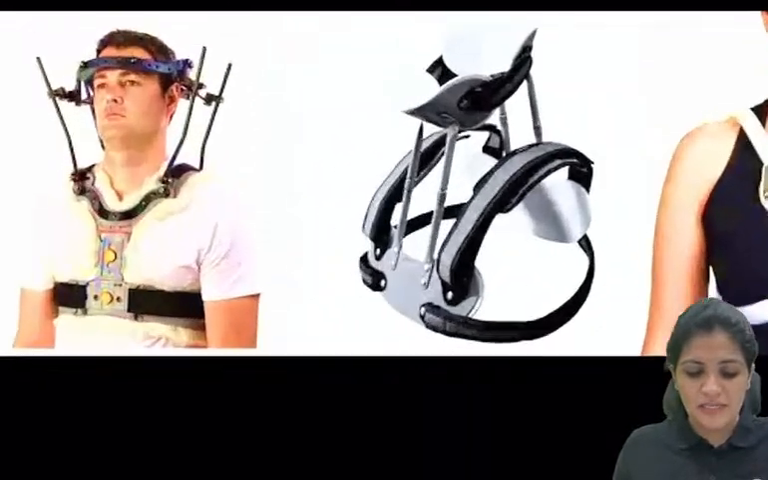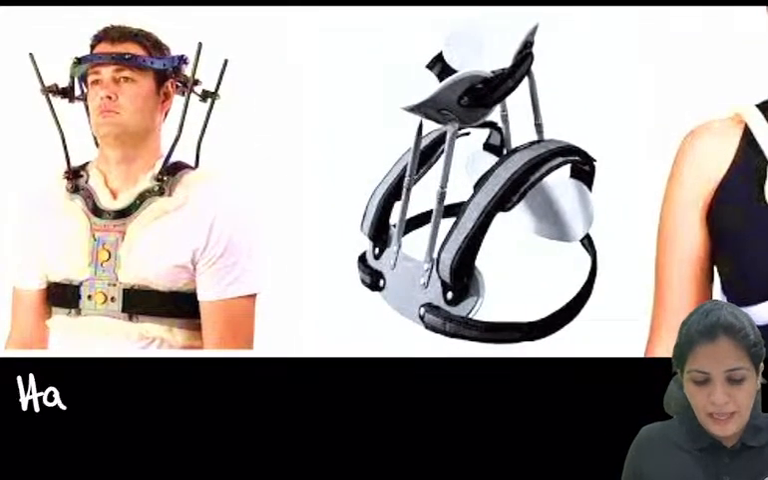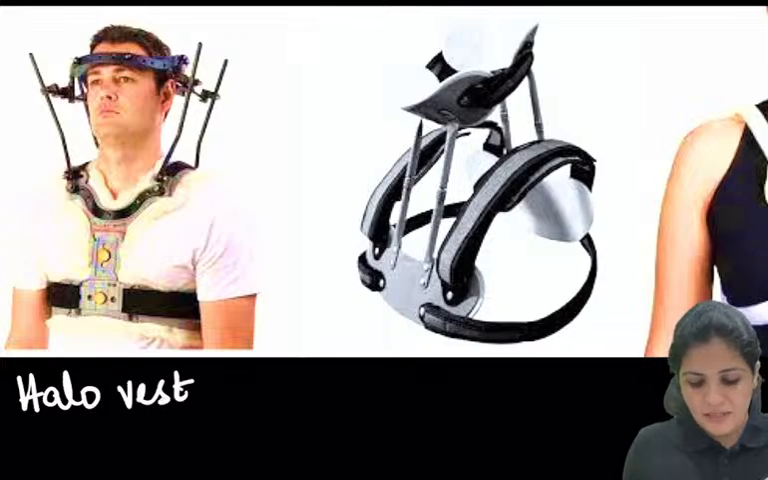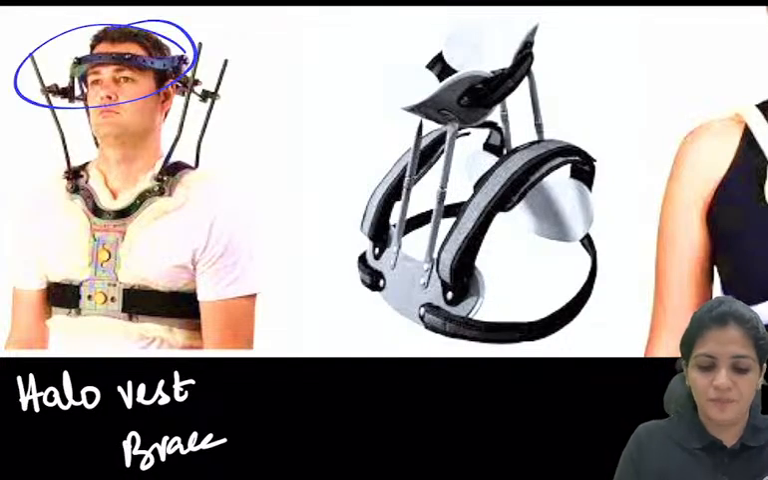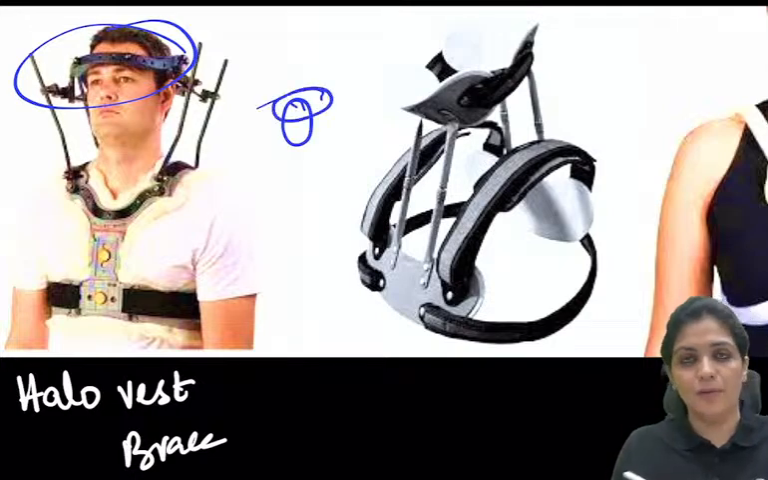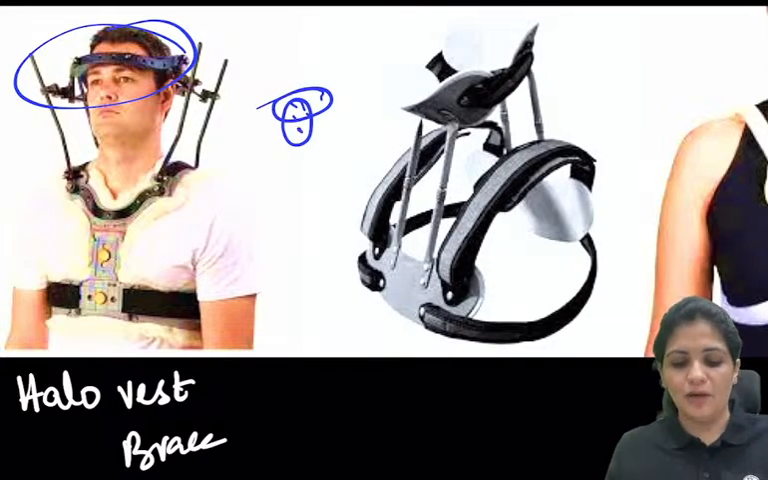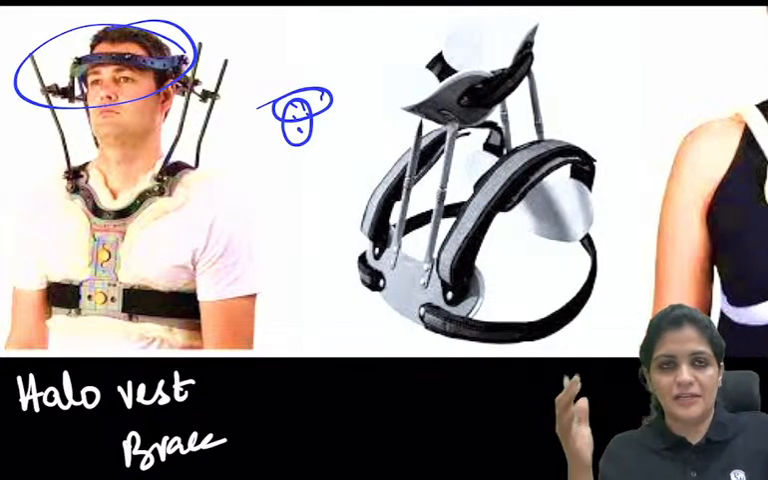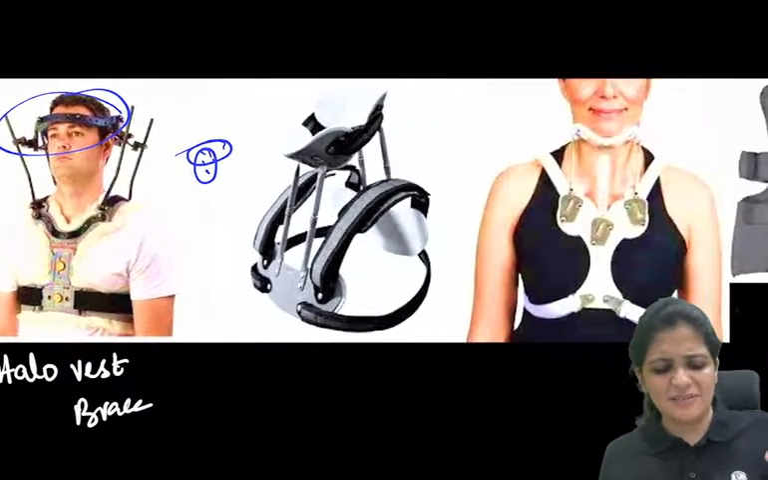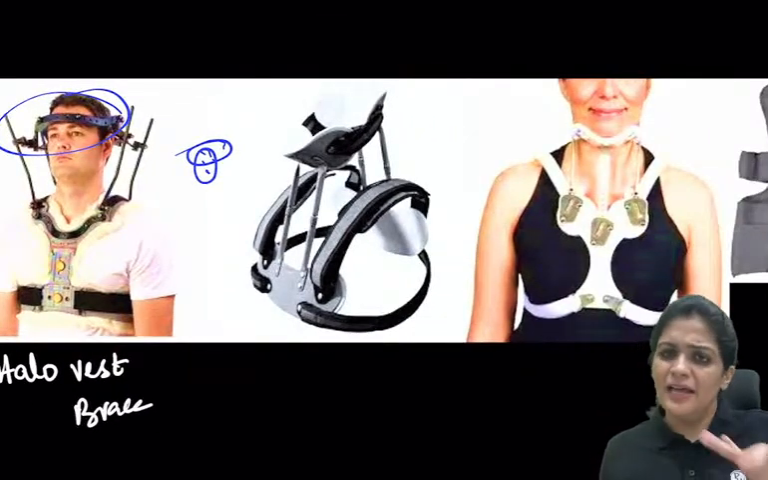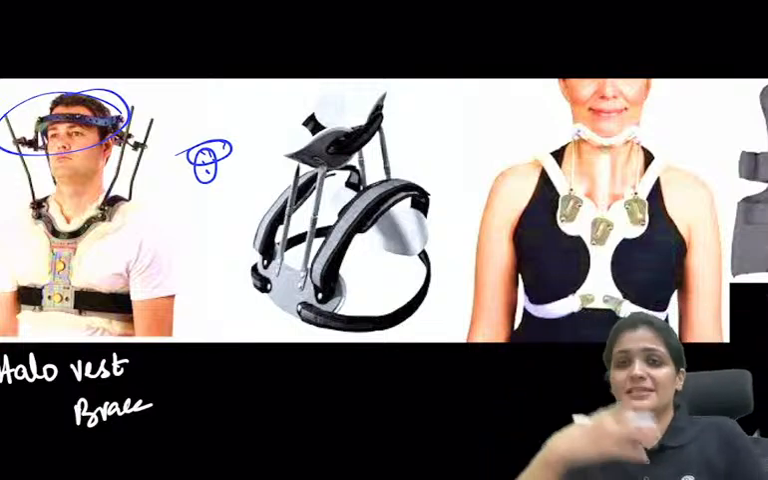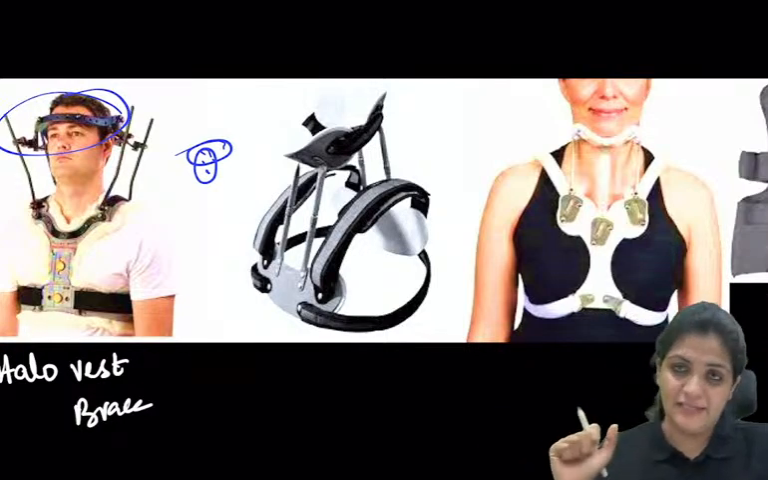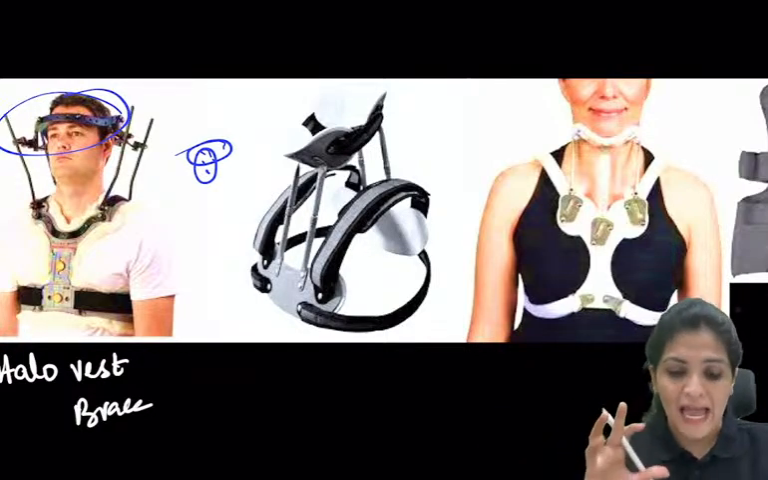So what is this? This is called the halo vest brace. This is very easy. Halo vest braces. You can see there is one halo, like the halo emoji we have, right? Similarly, you have this halo ring. So that is halo vest. As you see, it is mainly useful for your cervical pain or any problem in the cervical spine. So this is stabilized and the spine is maintained in extension. So that is your halo vest.